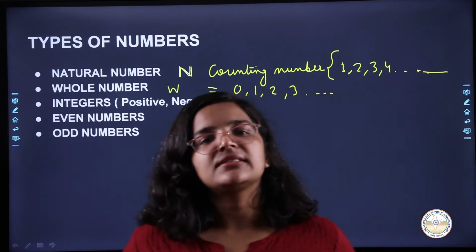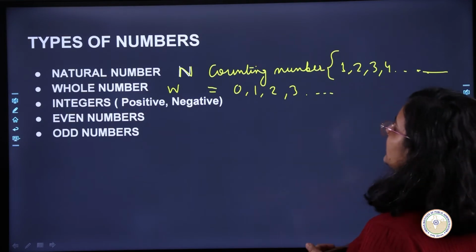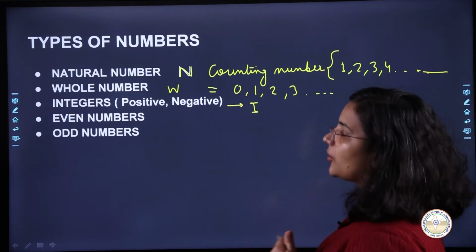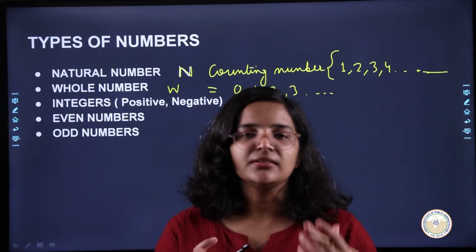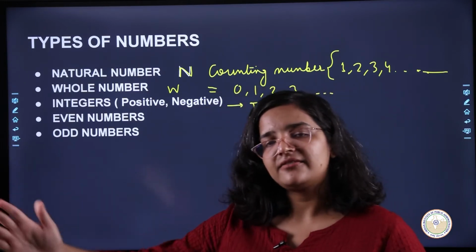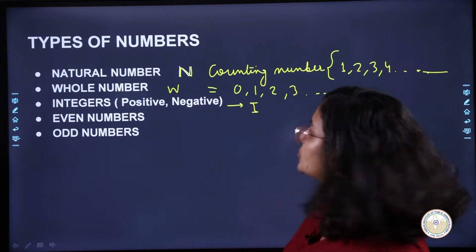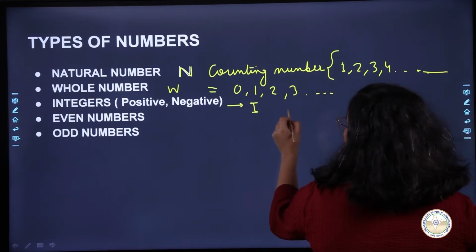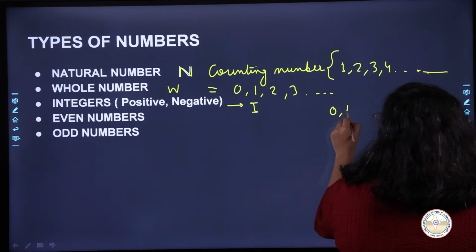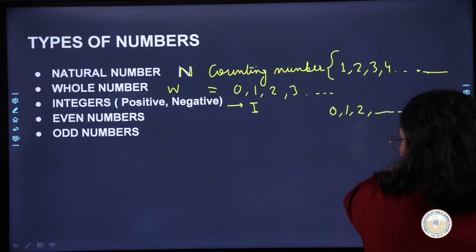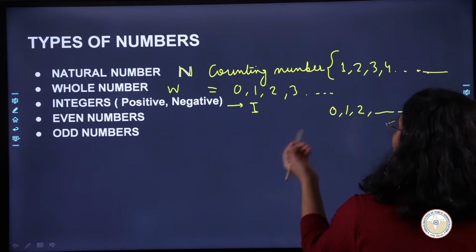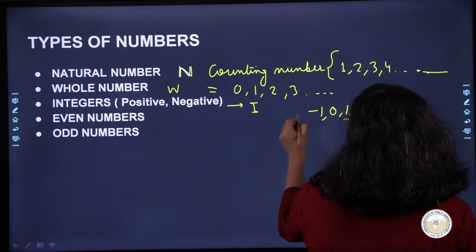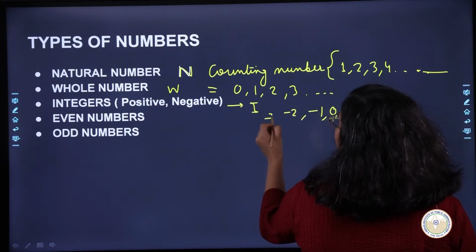So now what are integers? Integers are represented by I. So what is there in integers? You have whole numbers 0, 1, 2, 3, 4, 5 and then you have negative numbers also. These are called integers. Okay, so numbers 0, 1, 2 up to all the numbers that are there, and then you also have negative numbers. Okay, so negative 1, negative 2, negative 3.